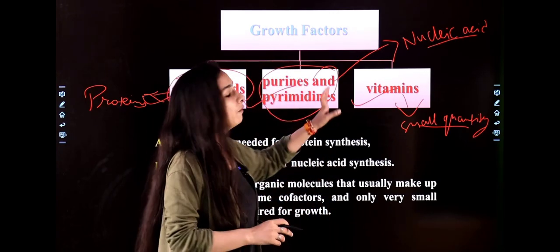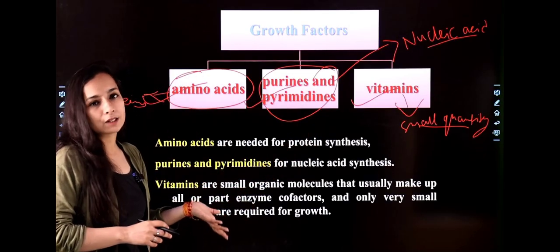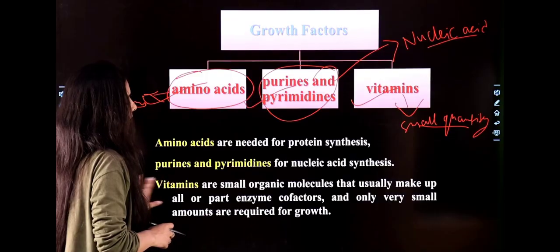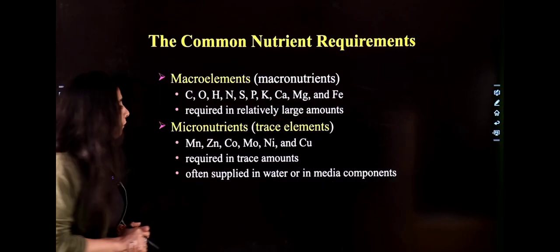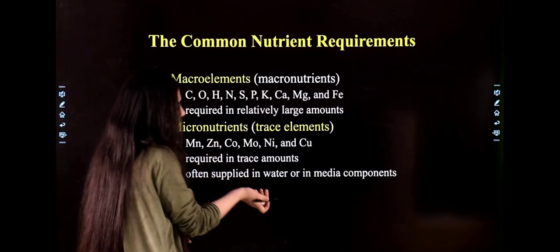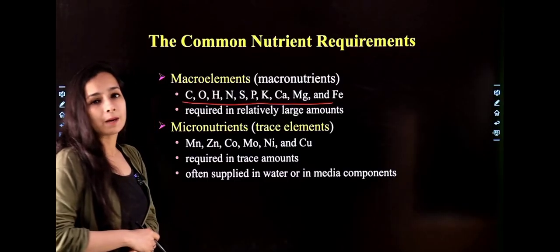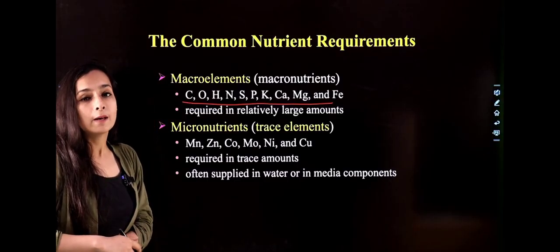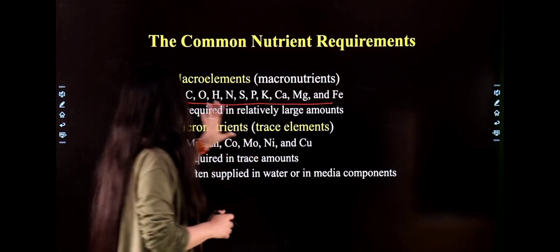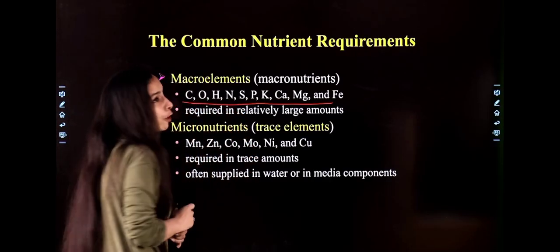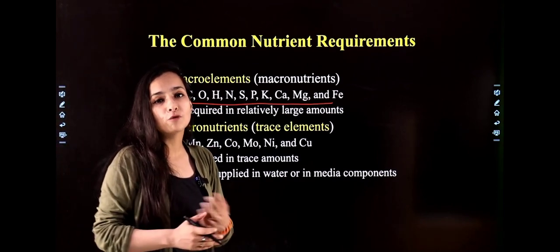So these three factors are required by the microorganism for their growth, correct? Next, what are the common nutrition requirements? First of all, as we discussed, there are 10 elements that are required by the organism in large amount. And what is the purpose of requiring these in large amounts? Because this will help in the formation of your macromolecules, which is the need of the body.